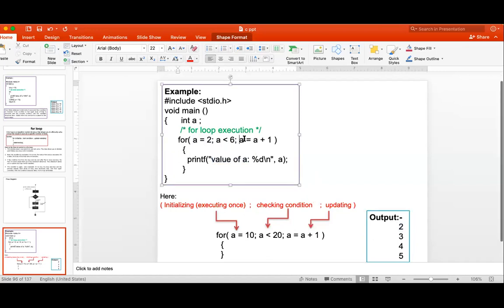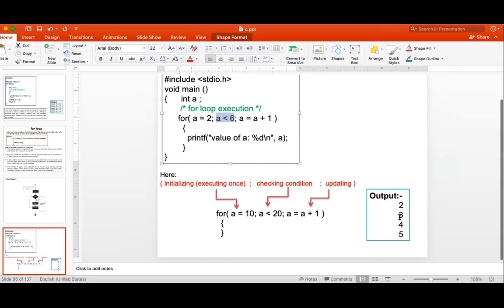Then after that a is incremented by 1, so a becomes 3, the condition is again true, and the value of a, 3, gets printed. Again a is 4, the condition is true, 4 gets printed. A is 5, the condition is true, 5 gets printed. Then a is 6 now. Here 6 less than 6 is false, so it will go outside and your program terminates. So your output is 2, 3, 4, 5 only. So it is initialization, checking the condition and updating the variable.